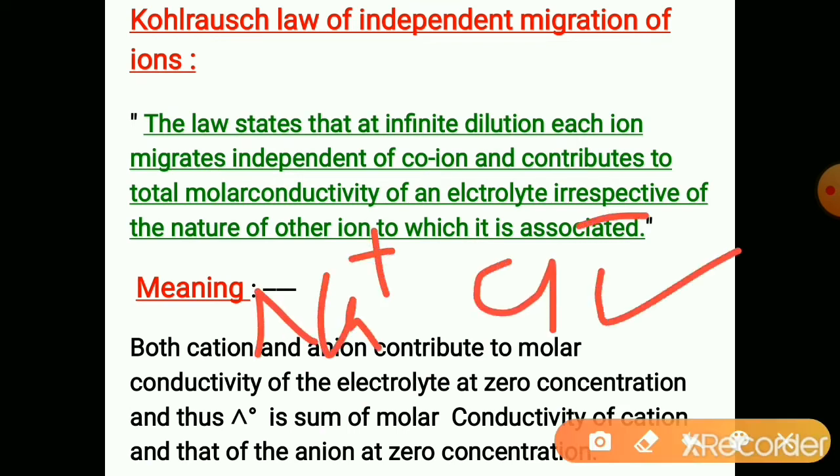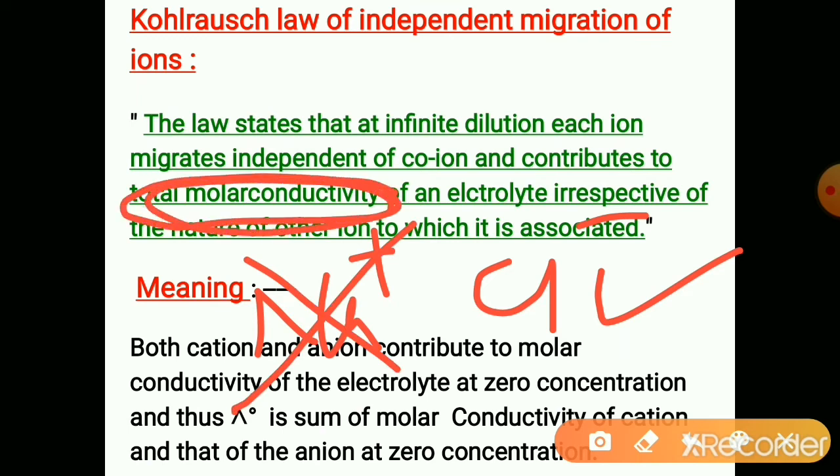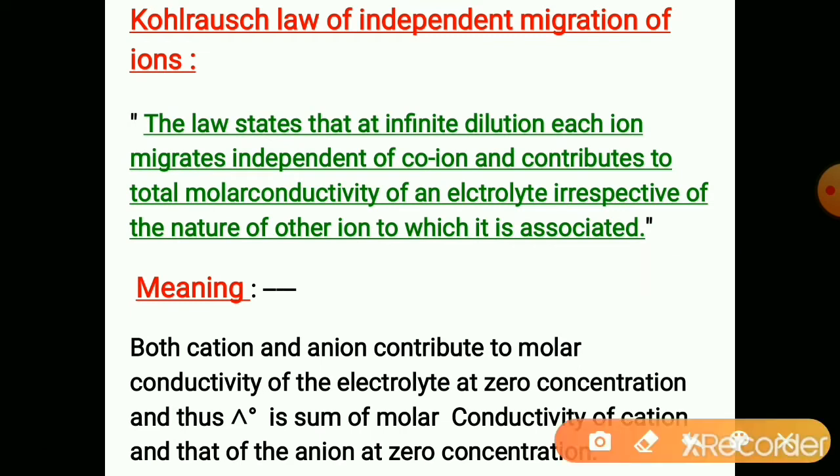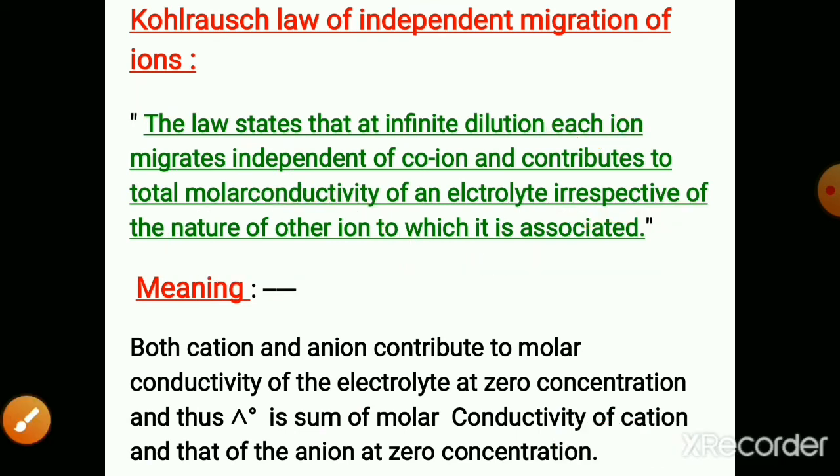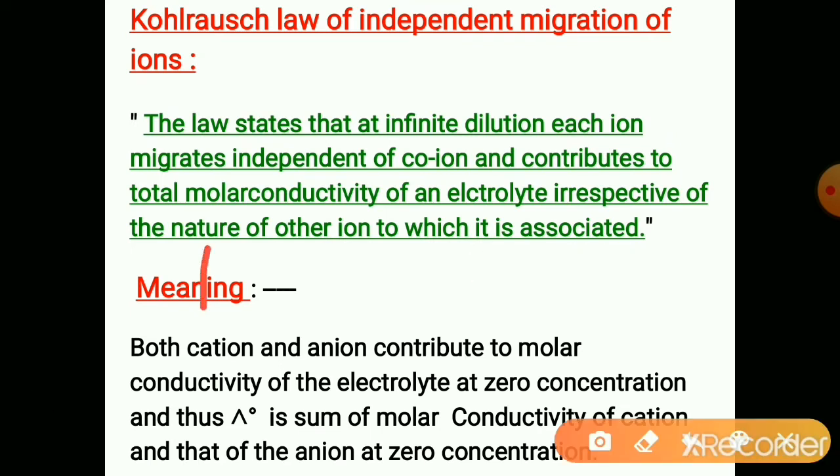It migrates independently of its co-ion and contributes to the total molar conductivity of an electrolyte. Its contribution does not depend on the nature of the other ion with which it is bonded or associated.